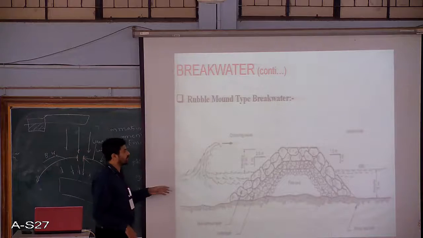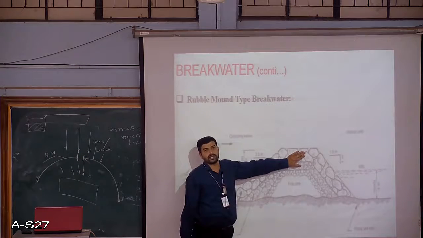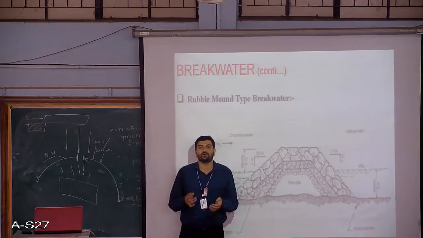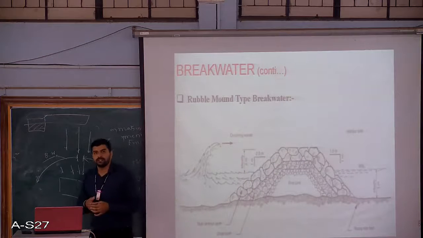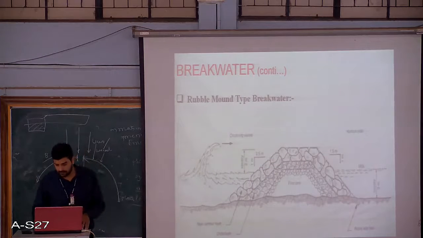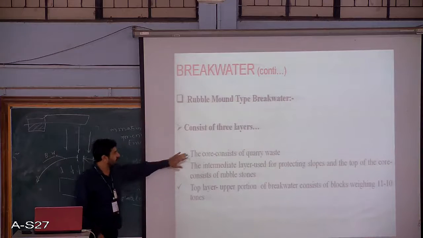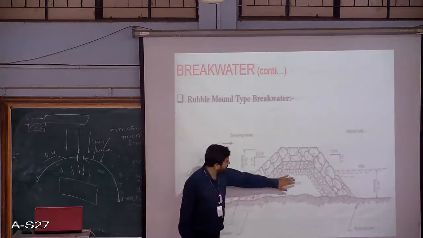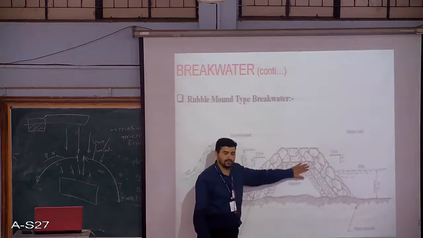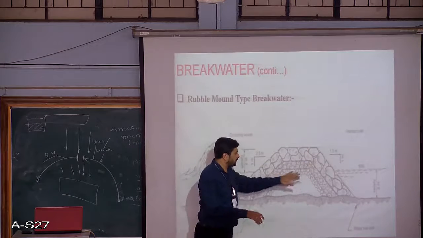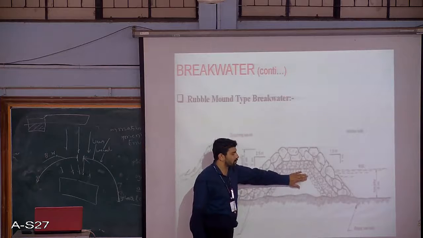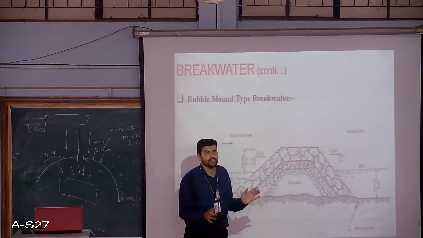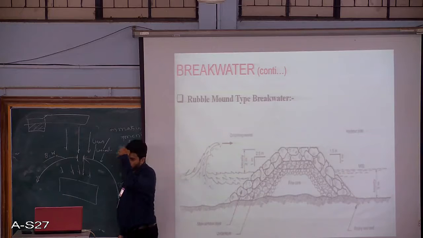As I said, if you are using rocks here, then we can term it as the natural rock type. If you are using concrete components or concrete rocks, then you can term it as the concrete type. Basically, we have 3 layers. The bottommost layer is the core layer, which is usually quarry dust. The intermediate layer forms a protective layer on this core, and is usually of smaller size. Over this, one more layer of much bigger rocks.